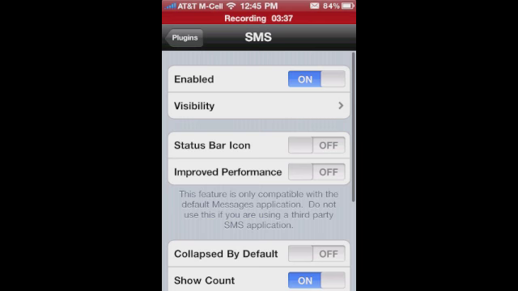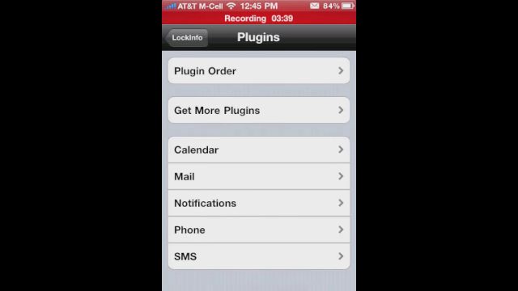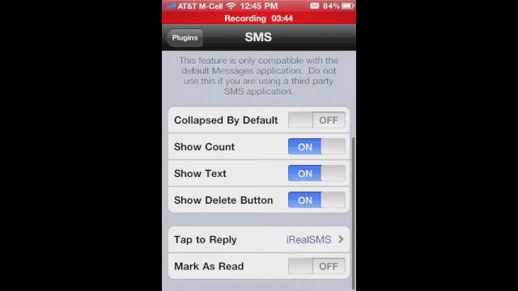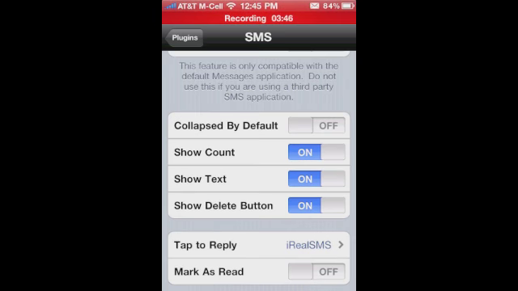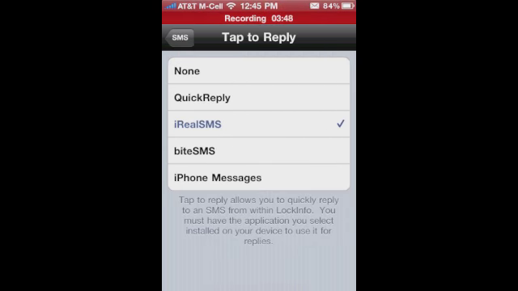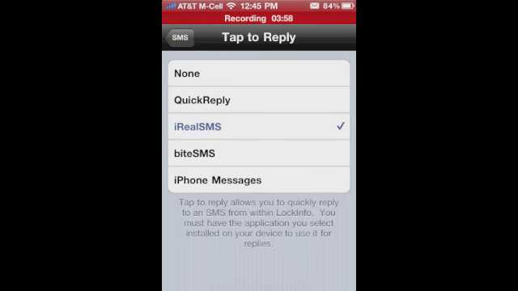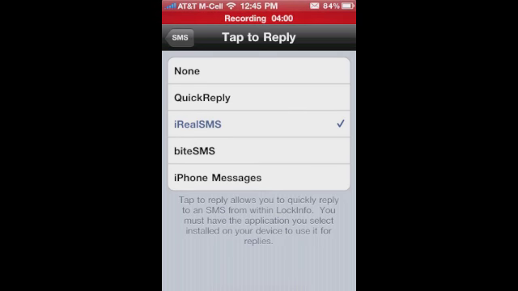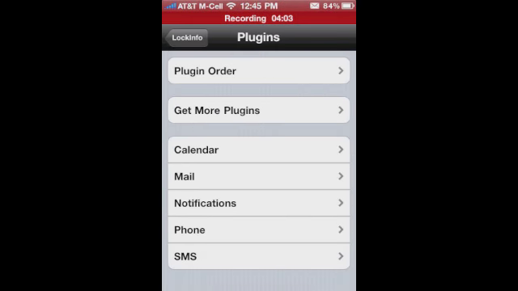You can also, there's a setting in here. Let's see if I can find it. I thought it was under here. Yeah, tap to reply. You can configure this. I really liked T-Alert, but there's no setting for this. iReal's a little bit more powerful anyway. That's what I use, so I have it set to launch iReal SMS, not the iPhone Messages app or Bite SMS. I have it launching iReal.